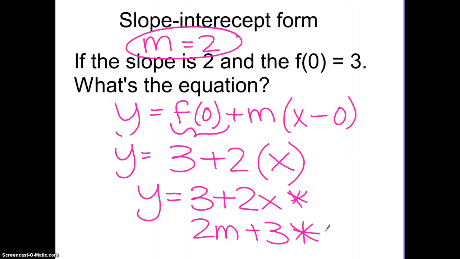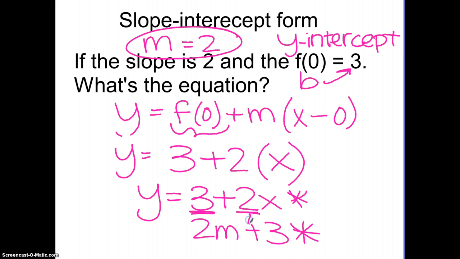And so that 3 is also representing b, which we also know is your y-intercept. So if you were to graph this, we'd start at 3, and we'd go up 2 over 1 to graph the solutions. So all of these 3 things, the y-intercept, the f0, and the b, they're all the same thing.